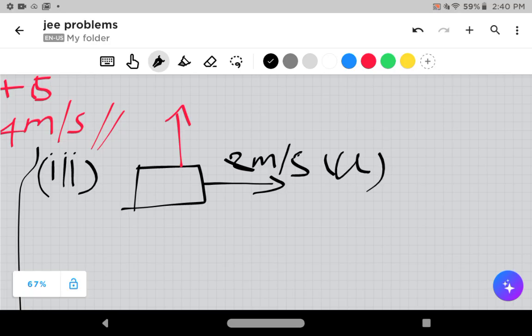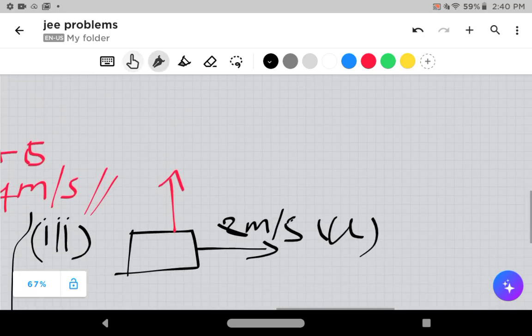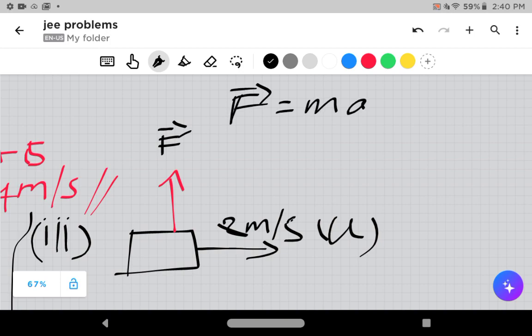Now the force is acting in this direction. Force is a vector quantity. Force is equal to mass into acceleration, so this is the direction of acceleration.